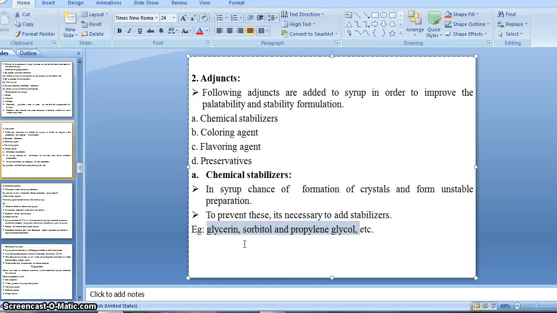So glycerin, sorbitol and propylene glycol are some examples of stabilizers which are necessary to add in the syrup preparation, right? So these are the most common examples: glycerin, sorbitol, propylene glycol. Okay.